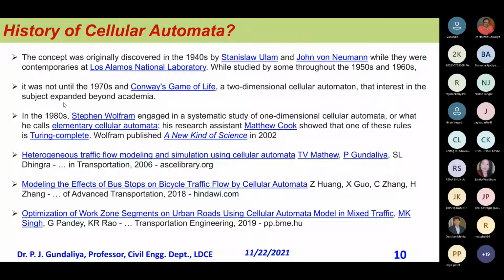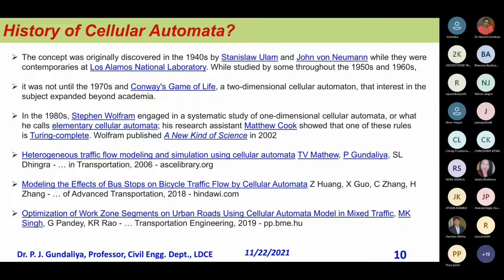So this is a very simple model that was developed, and after that people tried to work on this one-dimensional cellular automata in almost all fields, including water resources as well as transportation.